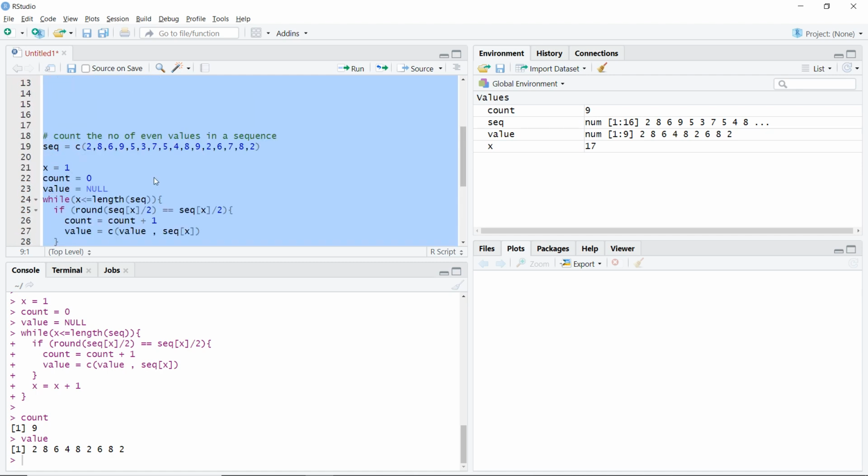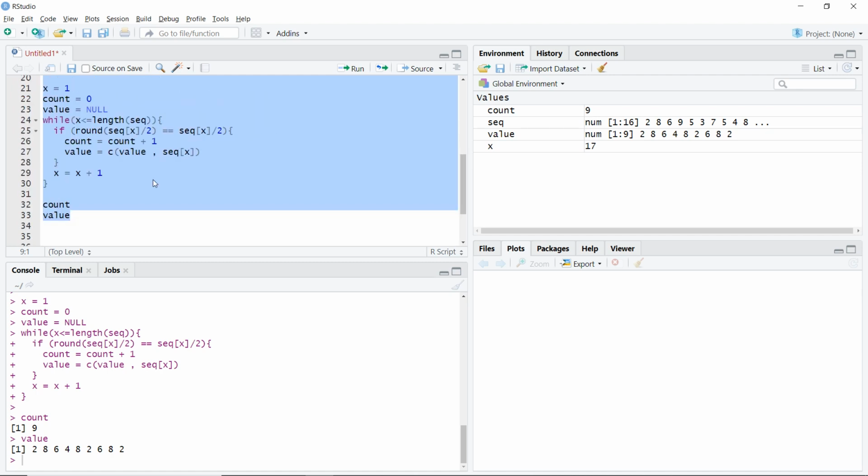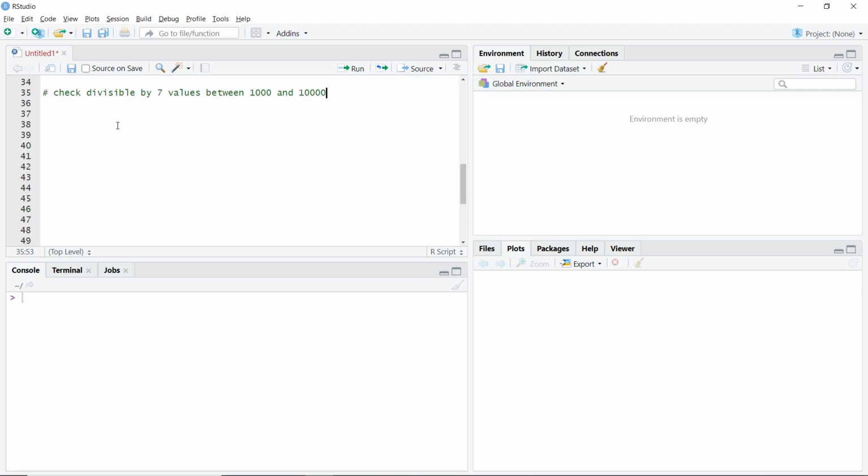So these are some things that you should keep in mind while you are running your code. If you have an error, why do you have an error? These are the 3 main causes of our errors. Obviously there will be a lot more that we'll see later on. So the next example we'll take is to check values divisible by 7 between 1000 and 10,000. Whenever you have a certain number of values, you can definitely use a for loop like we have used before, but you can definitely use a while loop also.